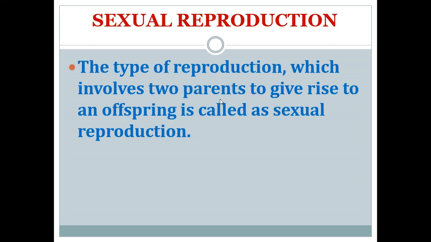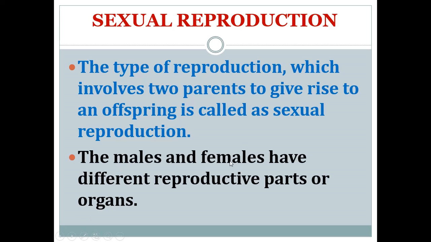Sexual reproduction is the type of reproduction which involves two parents which give rise to an offspring. So in sexual reproduction there is an involvement of two parents, both male and female. Here the male and female have different reproductive parts or organs.